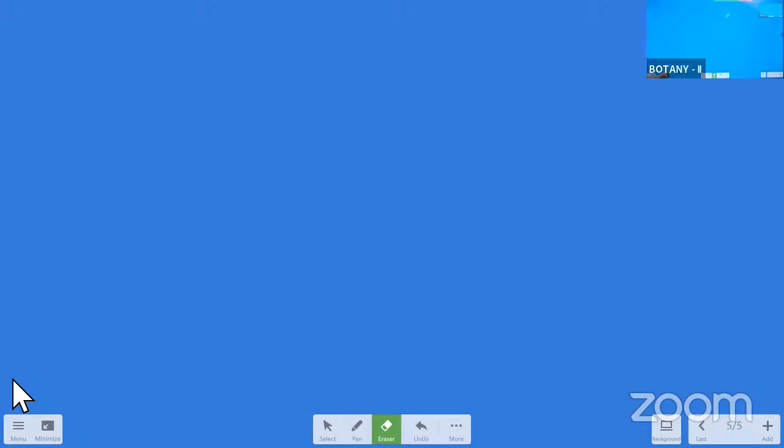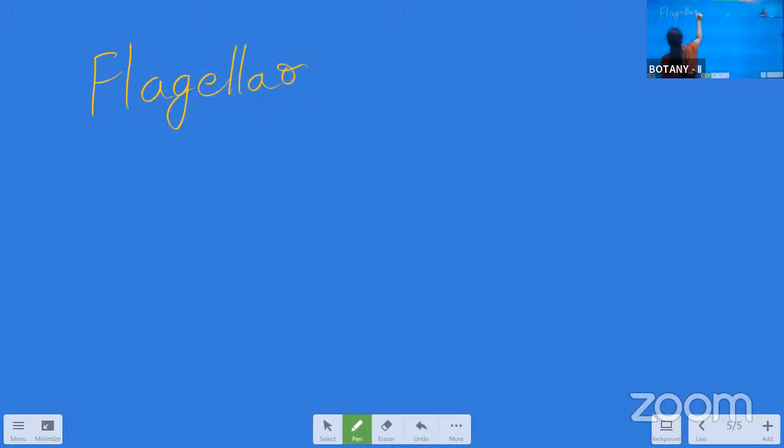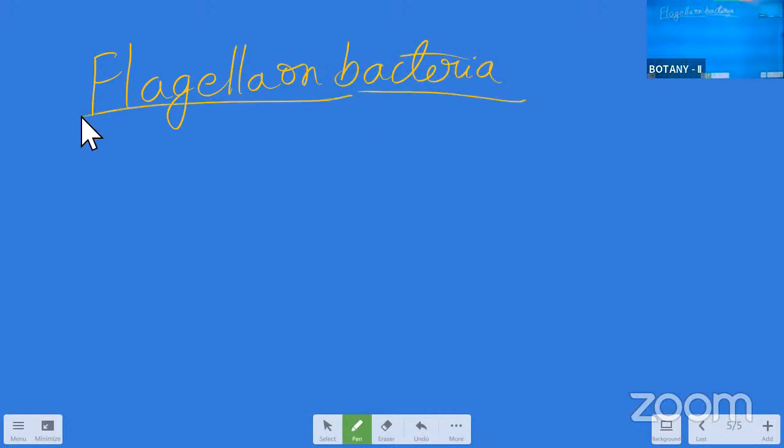And the next topic in this chapter is based on the presence of flagella on the bacterial body. Again, it is of different types based on the flagella on the bacteria.